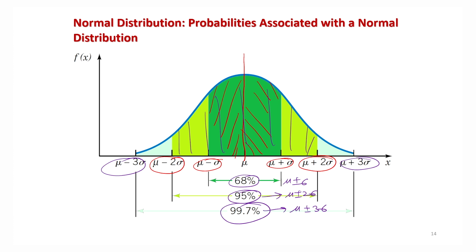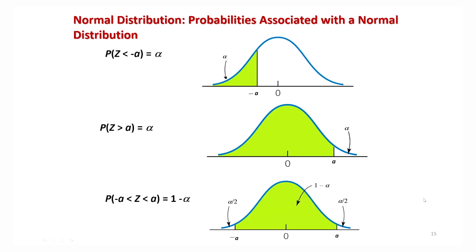For example, in quality control, we always talk of 1 sigma limit, 2 sigma limit, 3 sigma limit. For example, mu plus minus sigma is the 1 sigma limits, mu plus minus 2 sigma is the 2 sigma limits, and similarly mu plus minus 3 sigma is the 3 sigma limits. And they are very useful, you will see later on.